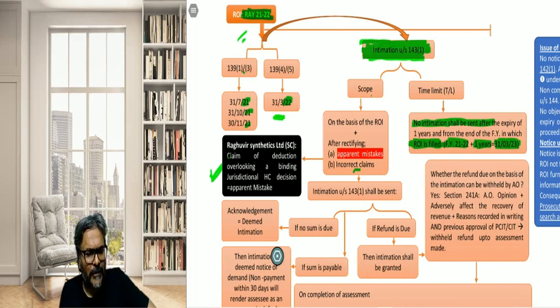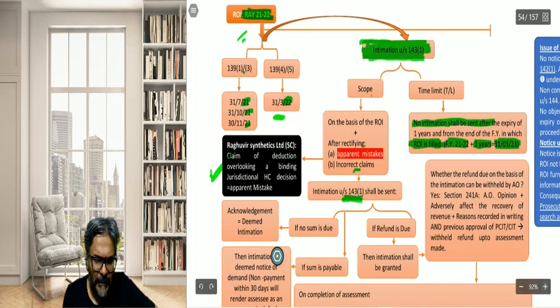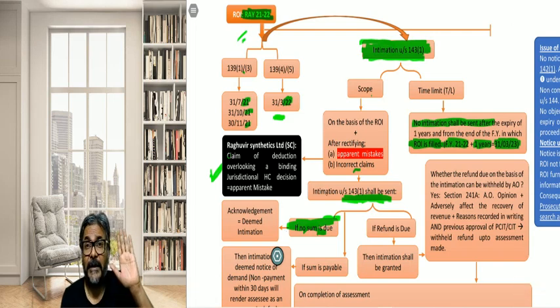So that is how it would be considered in this context. Thereafter, students, if you see below, intimation under 143(1) shall be sent. So what would be the nature of the intimation? As I told you, there can be three types of intimation. So if there is no sum due, primarily, then in that situation the acknowledgement itself can be considered to be a deemed intimation.